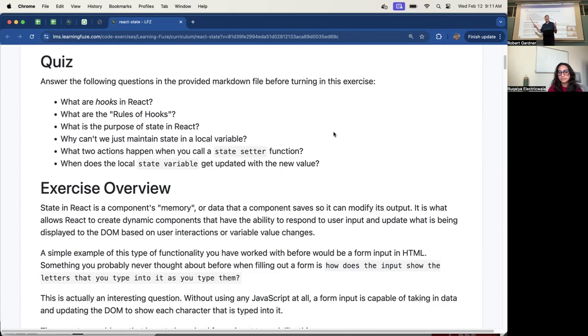Can I go? Well, yes, please. Just speak up. I don't want to call on people, I just want you to speak up. Okay. So basically, the functions that allow the state, basically they allow the component to access the value of the state and something to do with re-render. That's good. That is true for the useState hook.